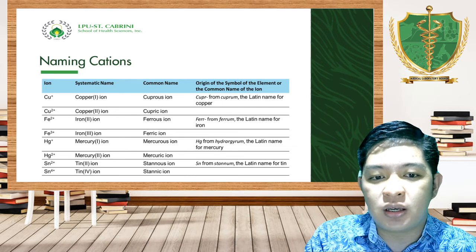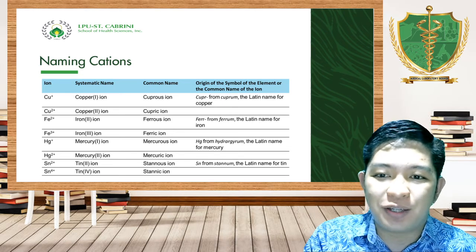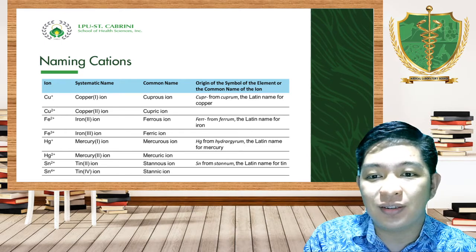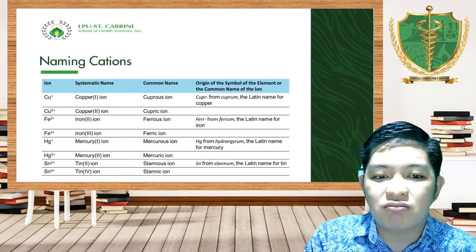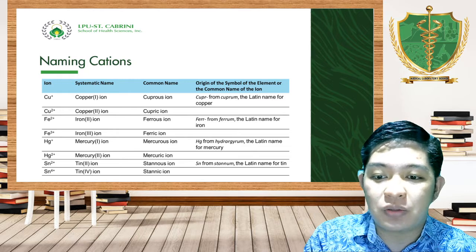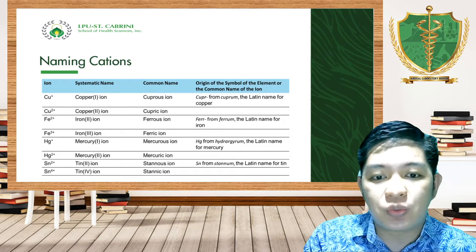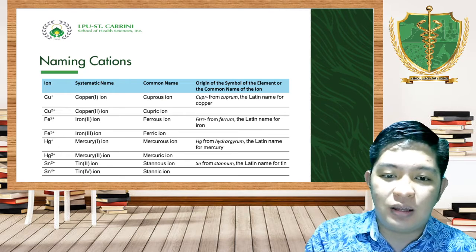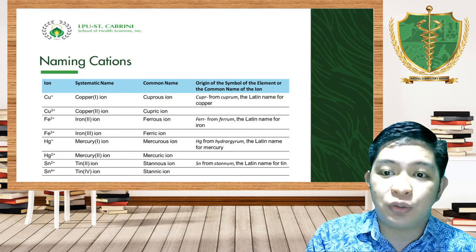So instead of saying copper(I) ion, we can say cuprous ion. Instead of saying copper(II) ion, it will be nice to say cupric ion. The same thing goes with iron: ferrous ion, ferric ion. Ferrous ion is iron(II). Ferric ion is iron(III).